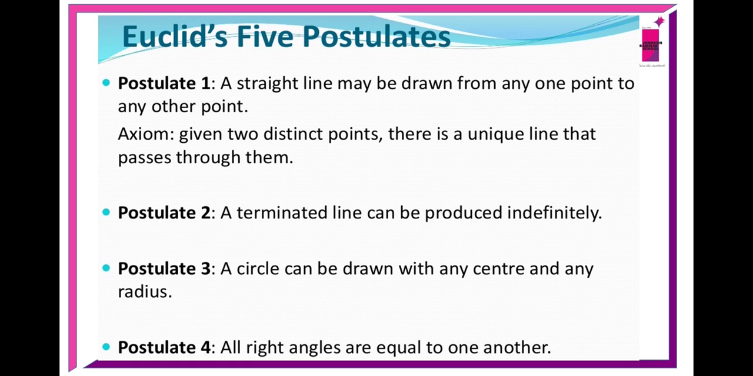Now we are going to discuss Euclid's 5 postulates. Postulate 1. A straight line may be drawn from any one point to any other point. Given two distinct points, there is a unique line that passes through them. Postulate 2. A terminated line can be produced indefinitely. For example, AB is a terminated line. It can be produced on both sides. Postulate 3. A circle can be drawn with any center and any radius. And postulate 4. All right angles are equal to one another.